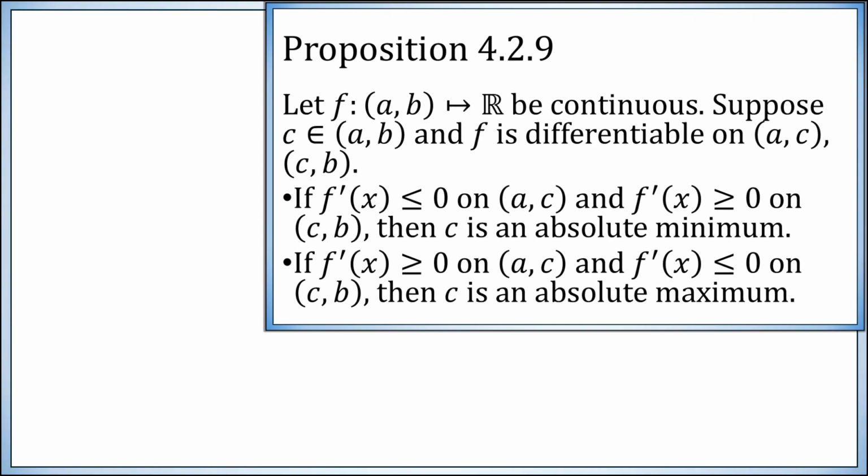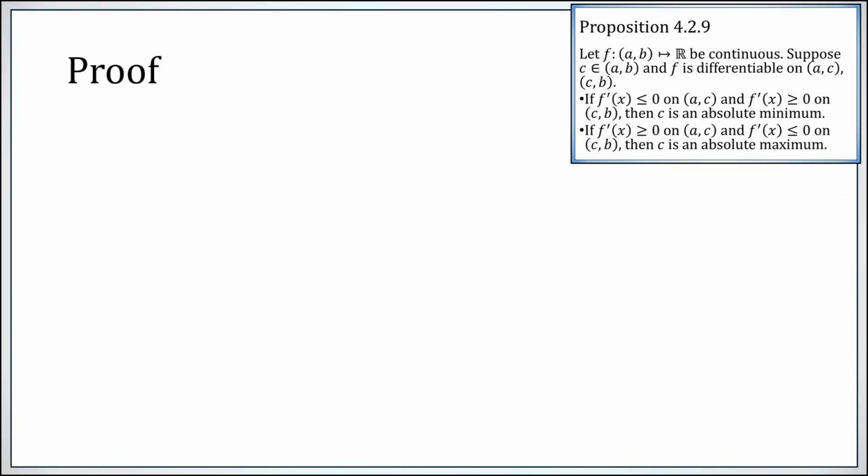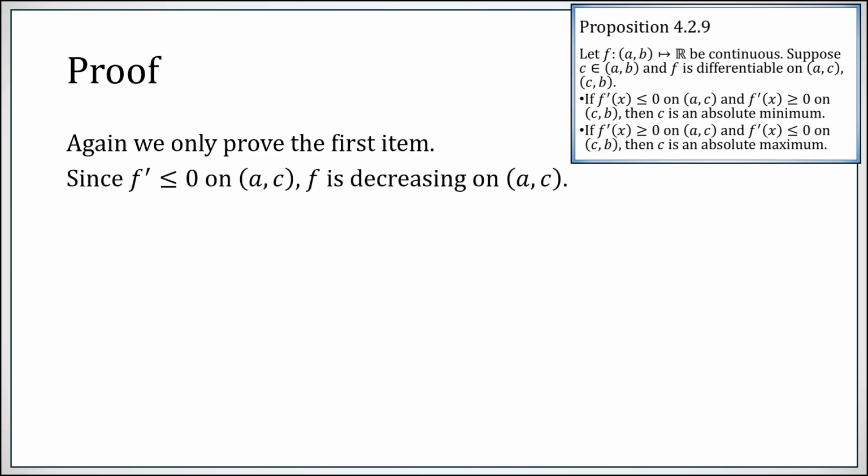How's this proof? Honestly, not so bad. We're only going to prove the first one. Again, multiplication by -1 gets us back and forth. So we're just going to handle absolute mins. We're assuming f prime is less than or equal to 0 on the interval from a to c. In other words, it's decreasing from a to c.